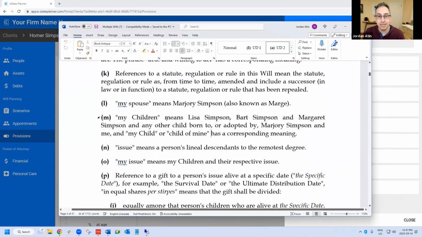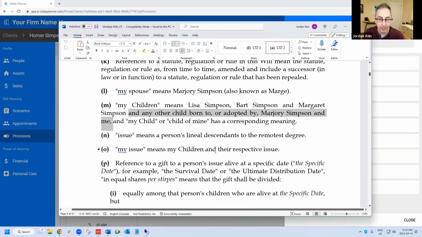Because I included future children, eState names the children specifically, but then adds and any other child born to or adopted by both parents. Okay, so that neither has to worry that it's a child that the other one has that didn't include their spouse. So that's what we do with that.